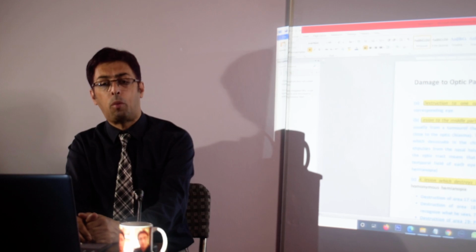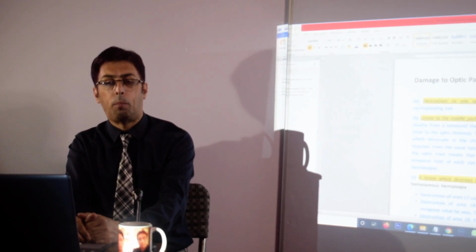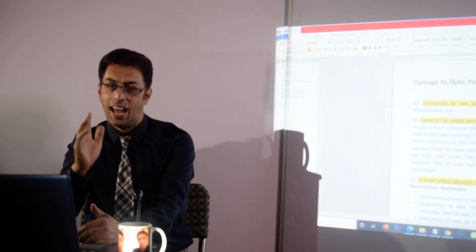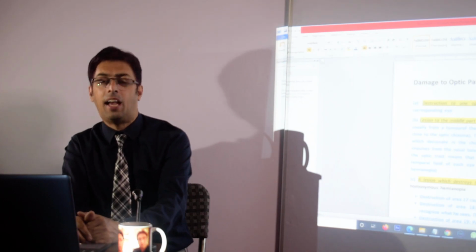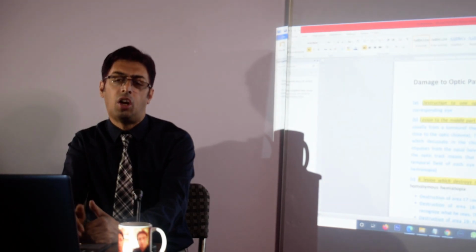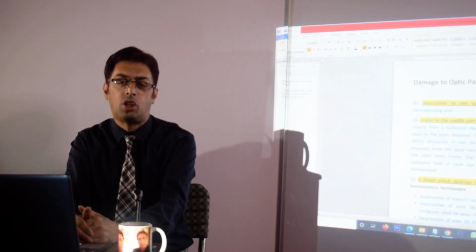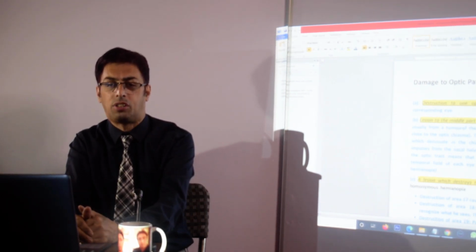That means the temporal sides of the vision of both the eyes is lost. Bitemporal hemianopia: bi, two; temporal, on the lateral sides; hemianopia, loss of vision. So there will be loss of vision on the lateral parts of both eyes.